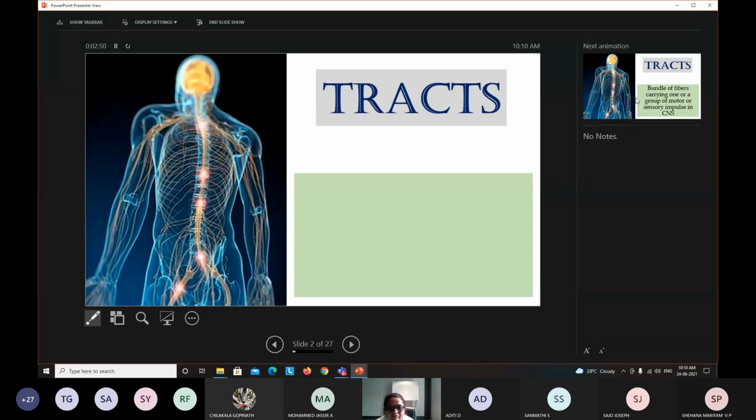Those nerve fibers grouped together in a bundle form are called tracts. Today we are going to talk about the tracts. You can see various fibers from the periphery of the body coming to the spinal cord, and from the brain they are again going through the spinal cord to various parts of the body. These nerve fiber bundles are called tracts.